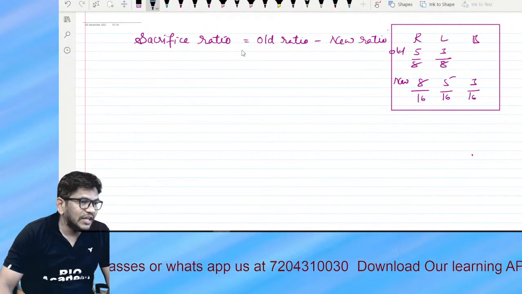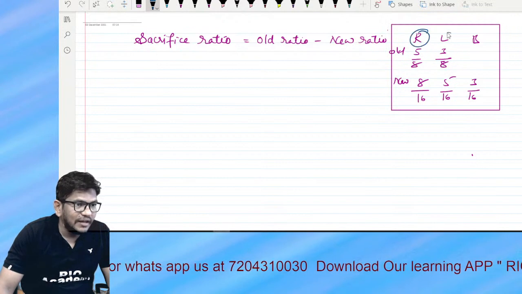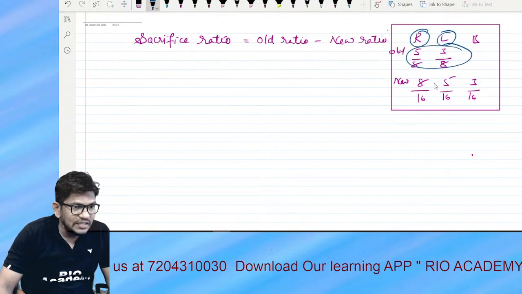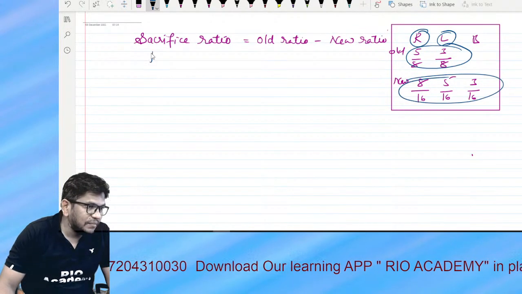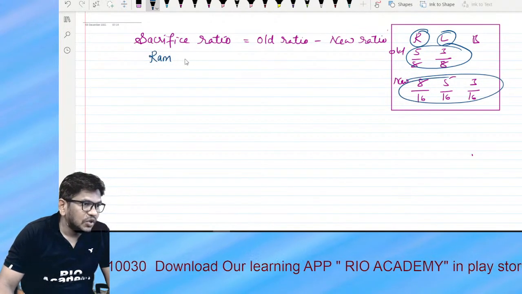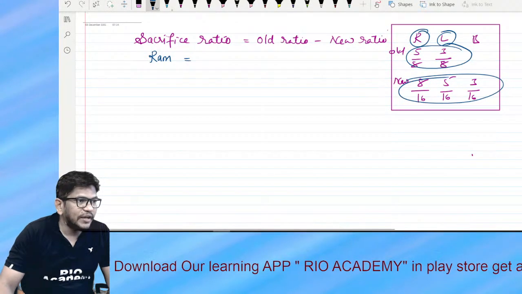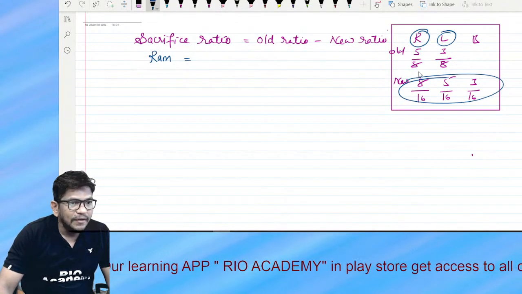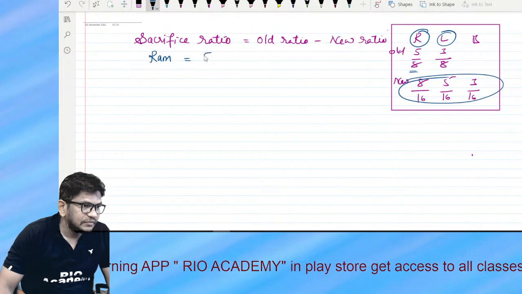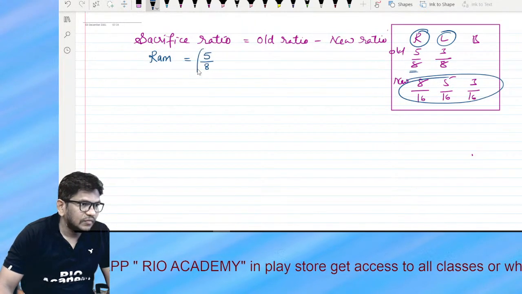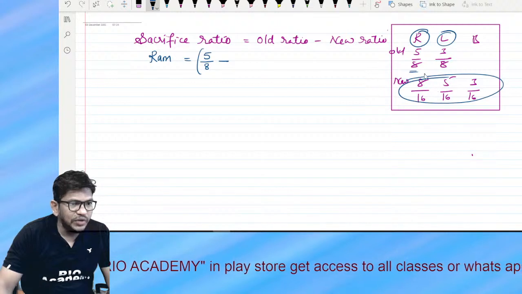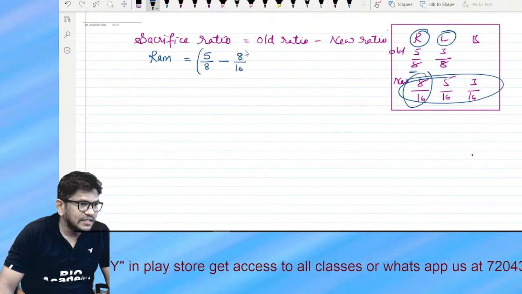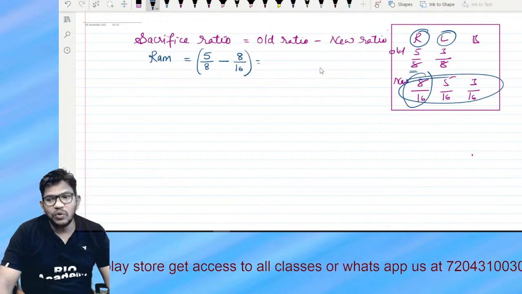Now, sacrifice ratio between Ram and Lakshman. Sacrifice ratio is equal to old ratio minus new ratio. For Ram, the old ratio is 5/8, minus the new ratio, 8/16. This is a 6 marks guaranteed question, my dear student.